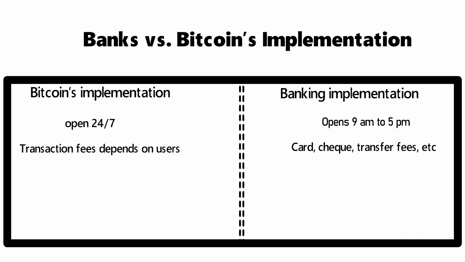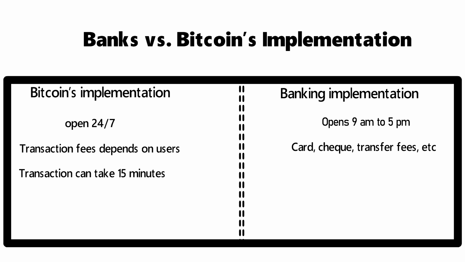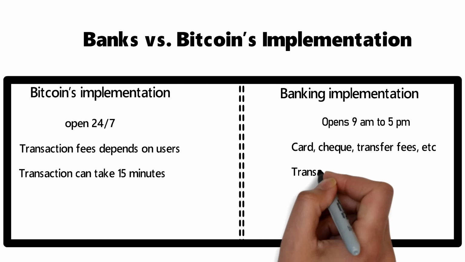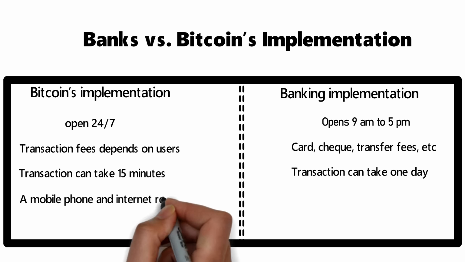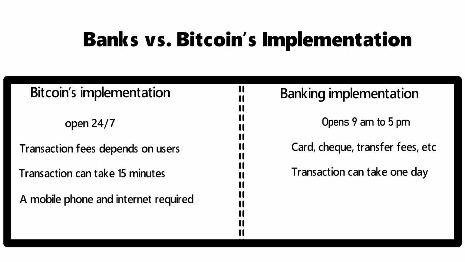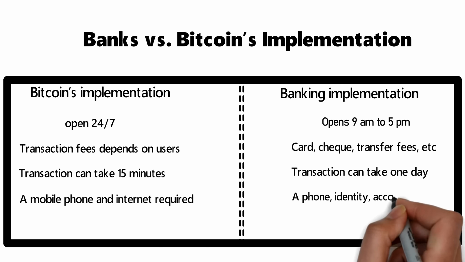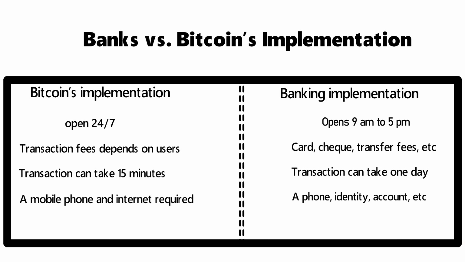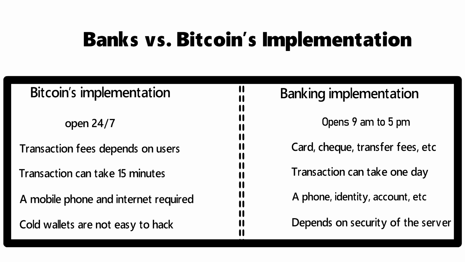Speed of transaction. A Bitcoin transaction can take about 15 minutes, while in banks, regardless of the kind of transaction, the basic speed of the transaction is 1 day. Ease of transfer. In Bitcoin, a mobile phone and internet connection are the only requirements. While in banks, a mobile phone, identity proof, bank account, and many other things are required. Security. Large amounts of Bitcoin are stored in cold wallets, which are not that easy to be hacked, while the security of a bank account depends on the security of the bank server.